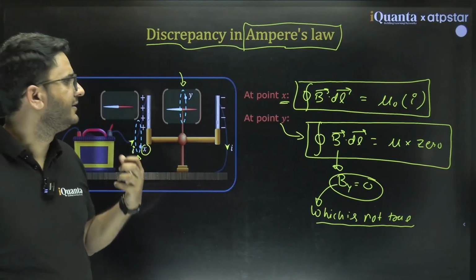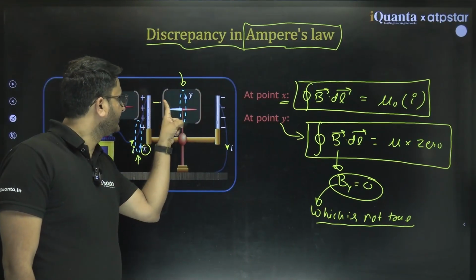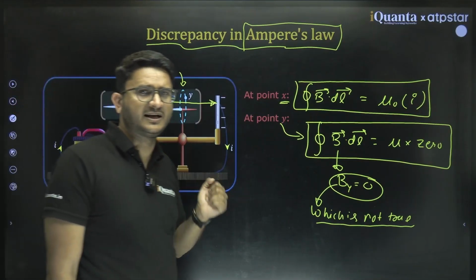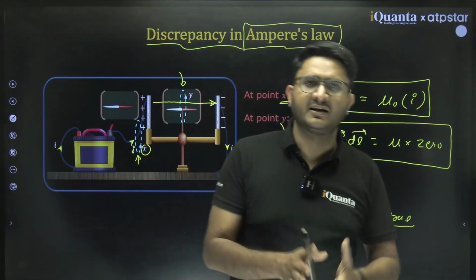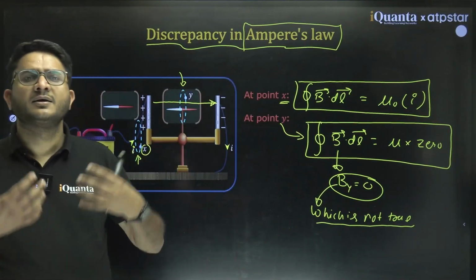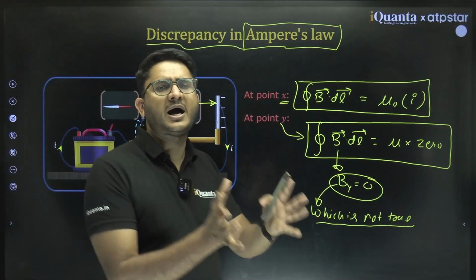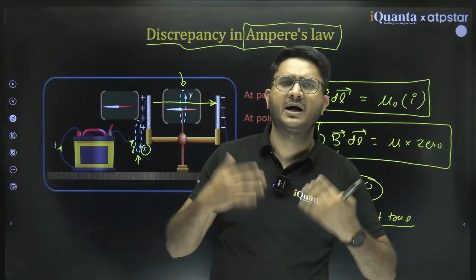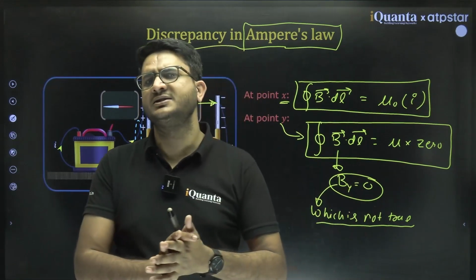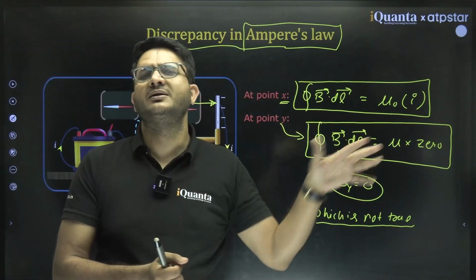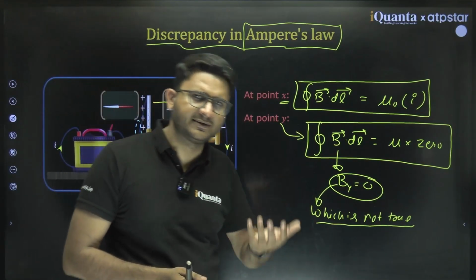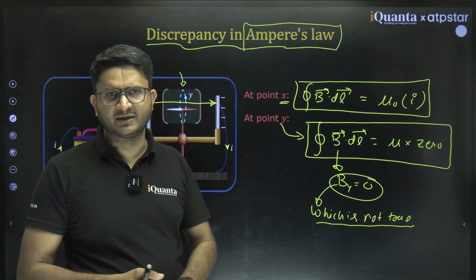So he explained one more theory. He gave that a changing electric flux can produce a hypothetical current. Whenever there is an electric flux change in space, we can assume there is a hypothetical current in that space, which we call displacement current.